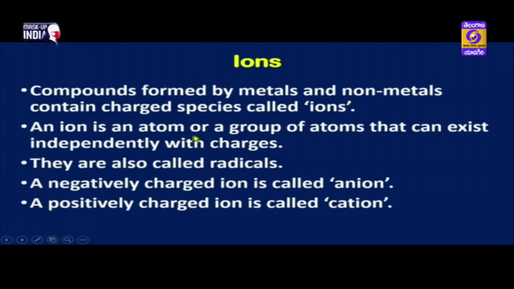An ion is an atom or a group of atoms that can exist independently with charges. So, it is not compulsory, children, that ion has to be a single atom. Ion can be a group of atoms also. They are also called as radicals. So, these charged species called ions are also called as what, children? Radicals. A negatively charged ion is called anion and a positively charged ion is called a cation.